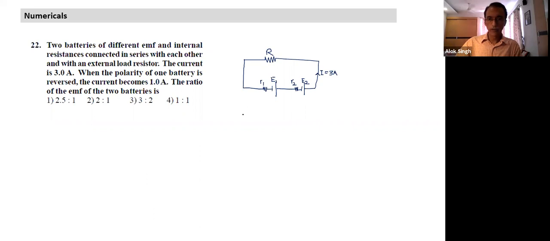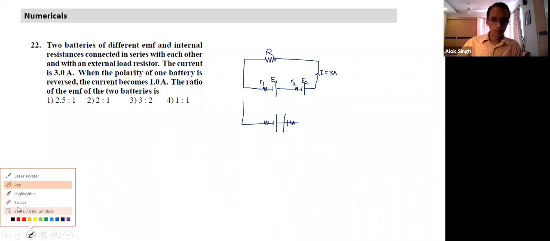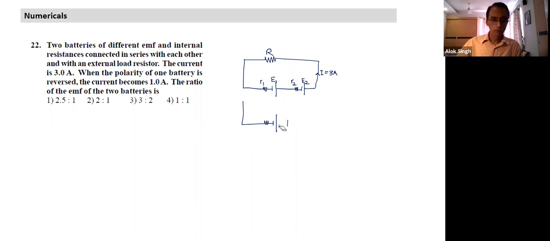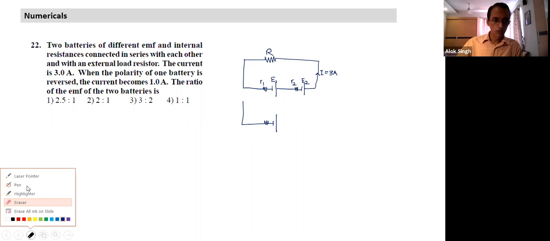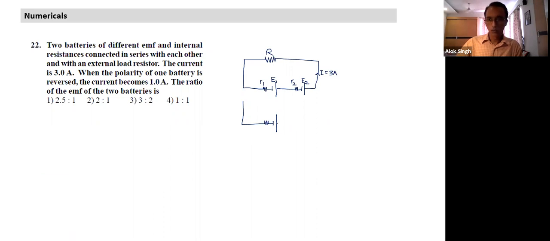Very nice. If one of the batteries is reversed, okay, I have not drawn it very neatly, but maybe I'll correct it. So this is what the figure looks like. E1 is greater, and then the current will flow like this, and the current I dash is equal to 1.